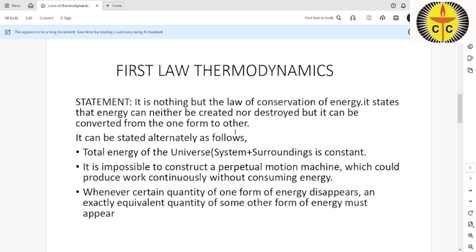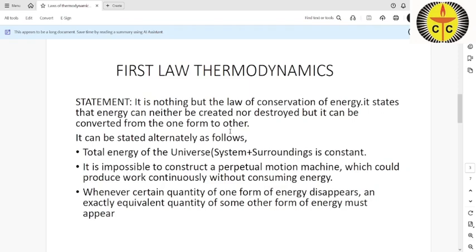So the law of conservation of energy is the statement of the first law of thermodynamics. This law can be stated alternately in various ways.